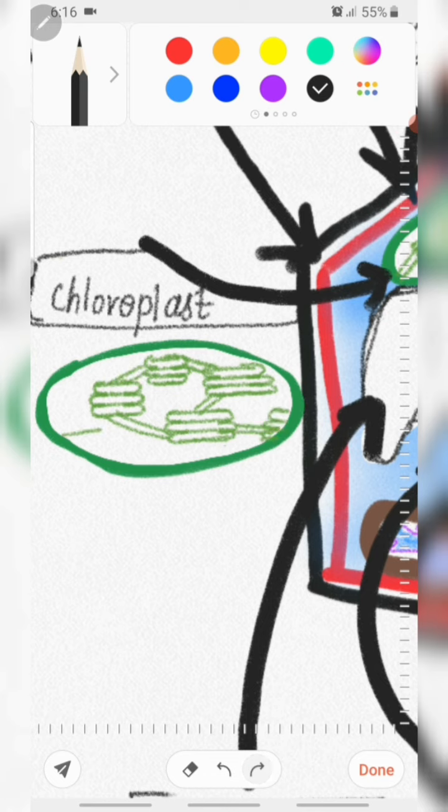The structure of a chloroplast is double membrane. There are two layers in a chloroplast, an outer membrane and an inner membrane. Inside the inner membrane there is a disc-like shape known as the thylakoid.